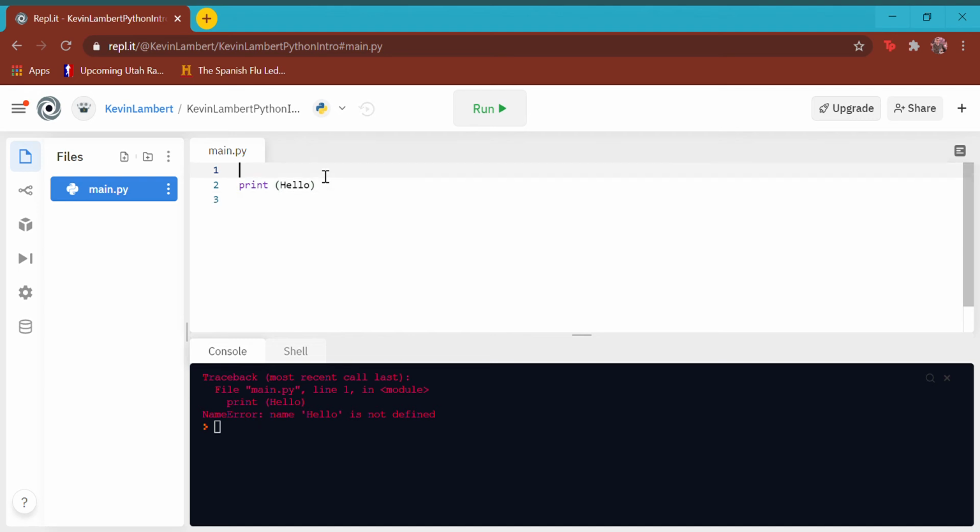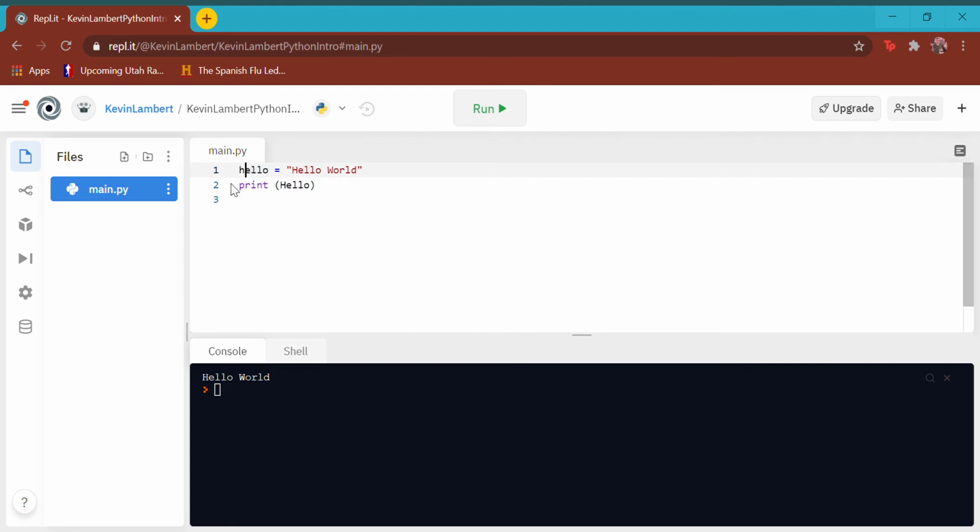So we're going to go above that, and we are going to define our very first variable. And it's going to be a string variable, and we're going to type hello, but then we're going to use the equals sign, and we're going to make a string, and we're going to say hello world. What we've just done is we have created a variable. A variable is a named thing whose value can change. Every computer program, like I said, is all just named values that can change over time. So we're going to say hello equals hello world. Now when we print hello, it says hello world.